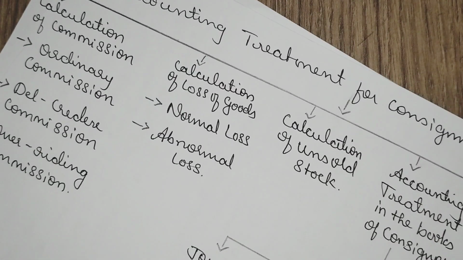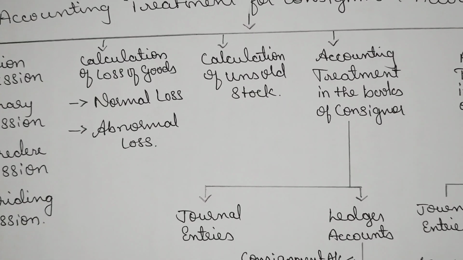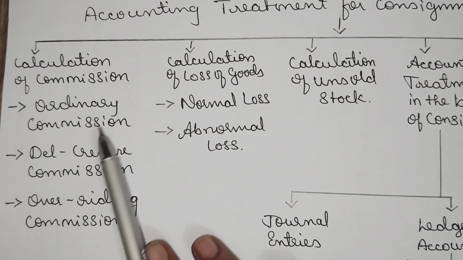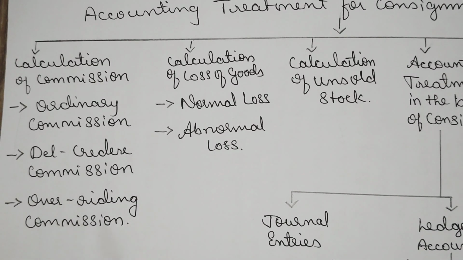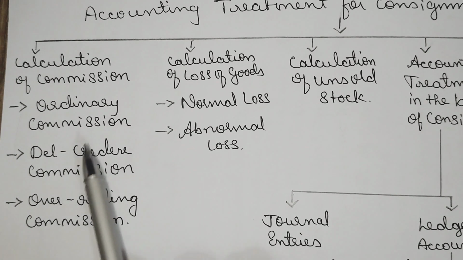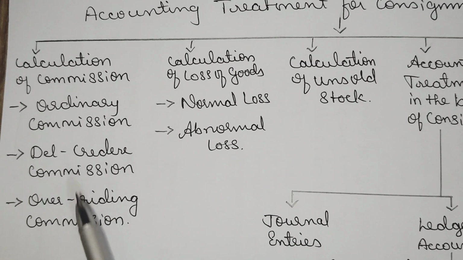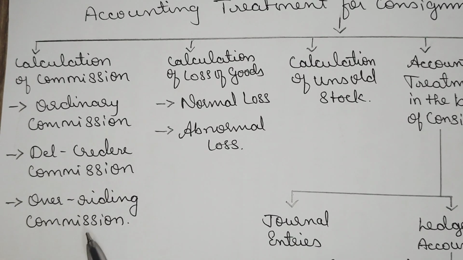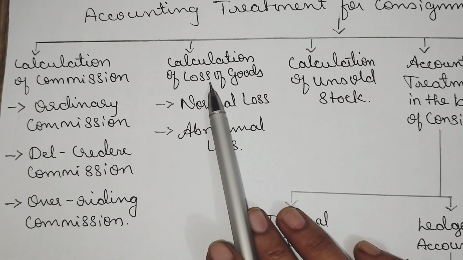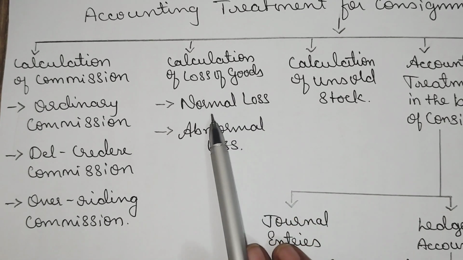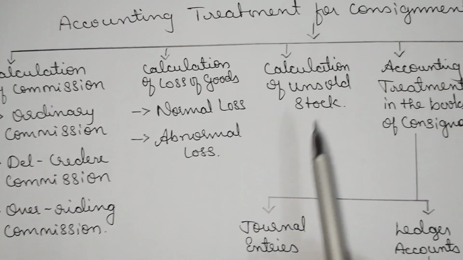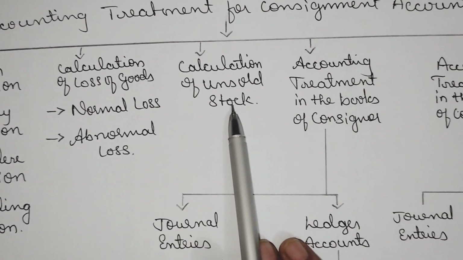Now, the accounting treatment of consignment account. Here, calculation of commission, because we are paying commission to the consignee for the work done, for the sales which he has done. That will be calculated with three different methods: ordinary commission, del credere commission, overriding commission. Calculation of loss of goods will be done on normal loss and abnormal loss. Majorly it is classified. Calculation of unsold stock.